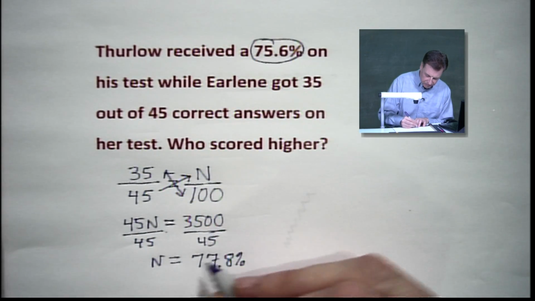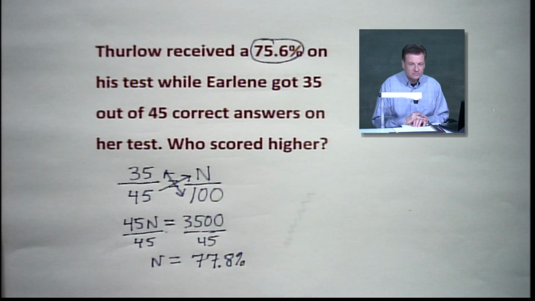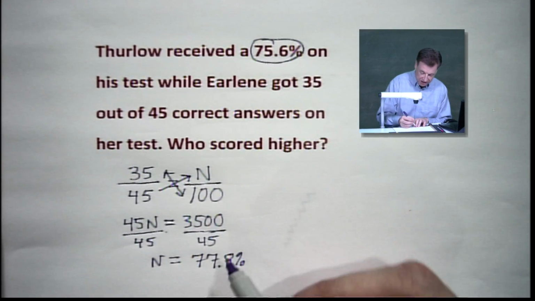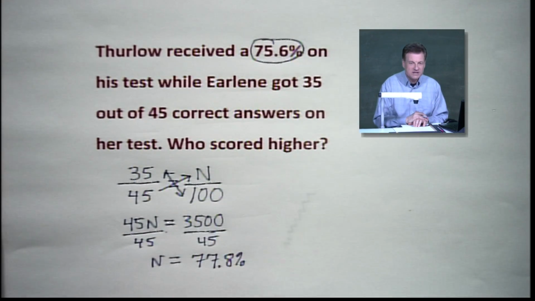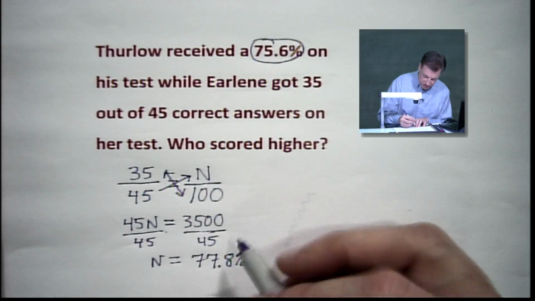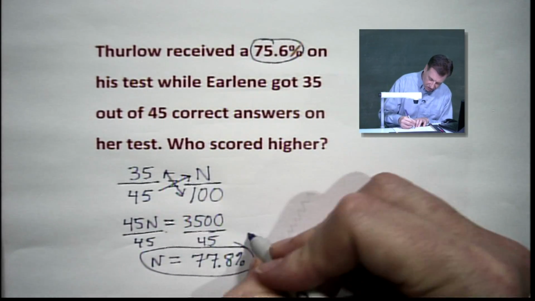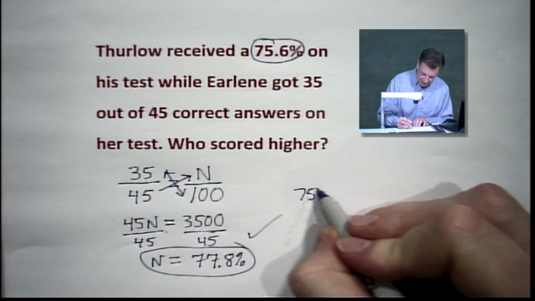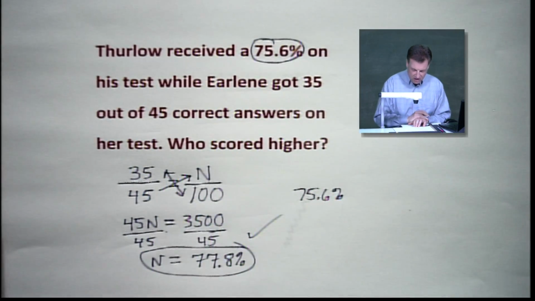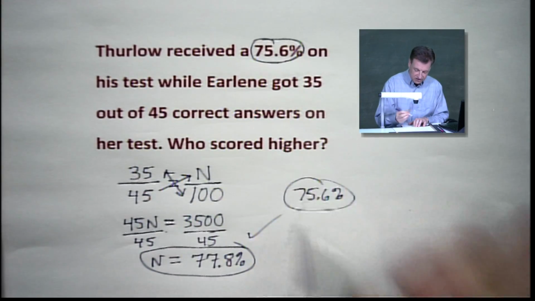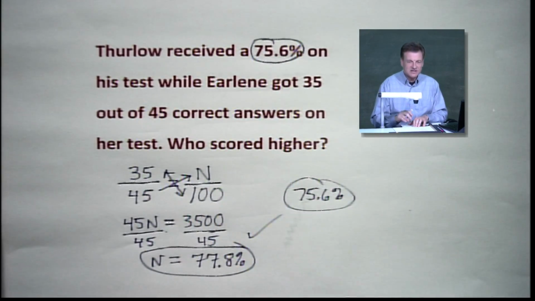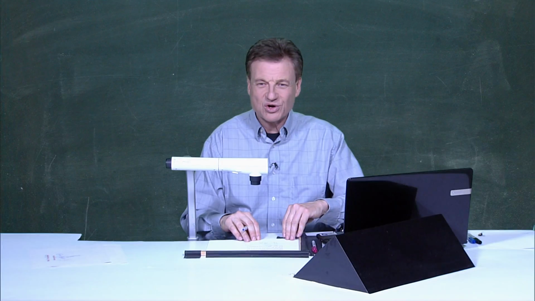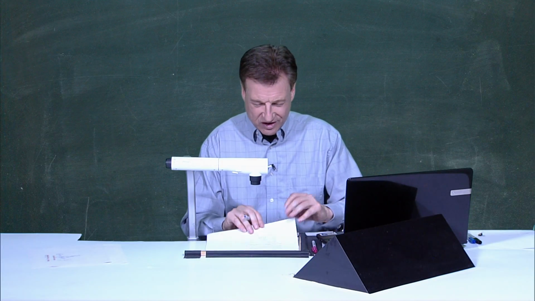All right. Wow. Who did better? Looks like Erlene has won by a little over 2 points. So Erlene, you get bragging rights on this one, all right? Now, in this case, there's our final situation. You can compare them very easily, and you see that, yep, Thurlow is the winner. Thurlow is the winner, all right?